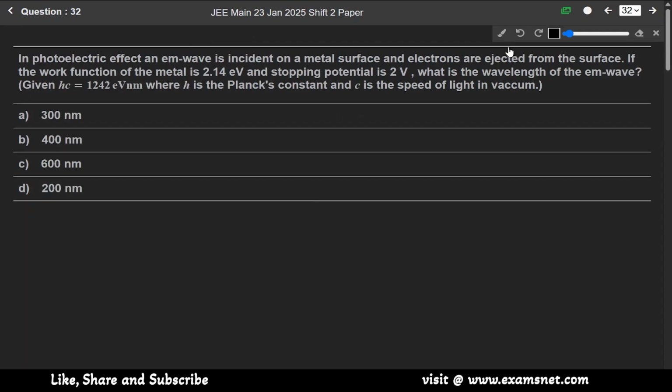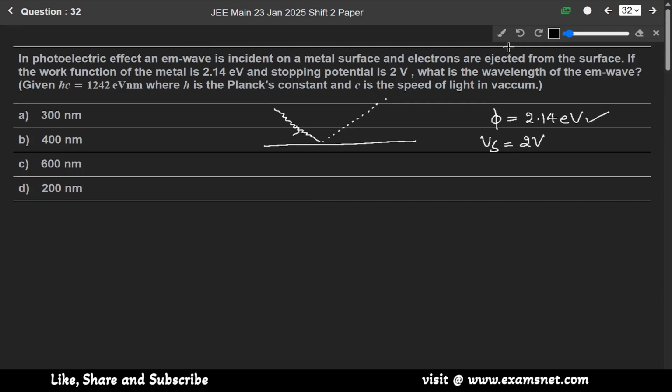Now next question 32. In a photoelectric effect, an electromagnetic wave is incident on a metal surface. This is a metal surface. An electromagnetic wave is incident on it and electrons are ejected from it. If the work function of the metal is 2.14, phi is given as 2.14 electron volt, stopping potential is given as 2 volt. What is the wavelength of the electromagnetic wave? Okay.